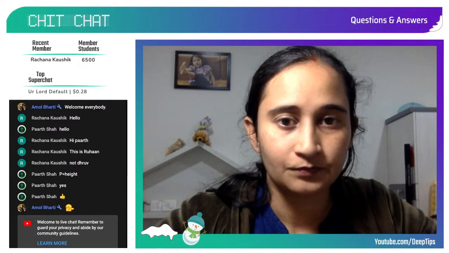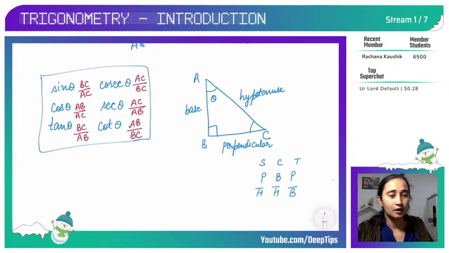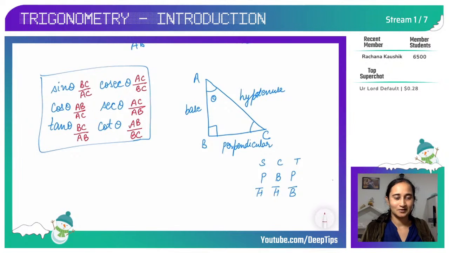Okay, then first to identify the sides, that is, how to label the sides with the change in angle, and then understanding the trigonometric ratios. So we have sine theta, cos theta, tan theta, and then cosecant theta, secant theta, and cot theta. So these are the main trigonometric ratios. Okay, so now children, if you have any question to ask, you may ask in the chat. I'm telling you again and again, don't keep your doubts to yourself. Okay.